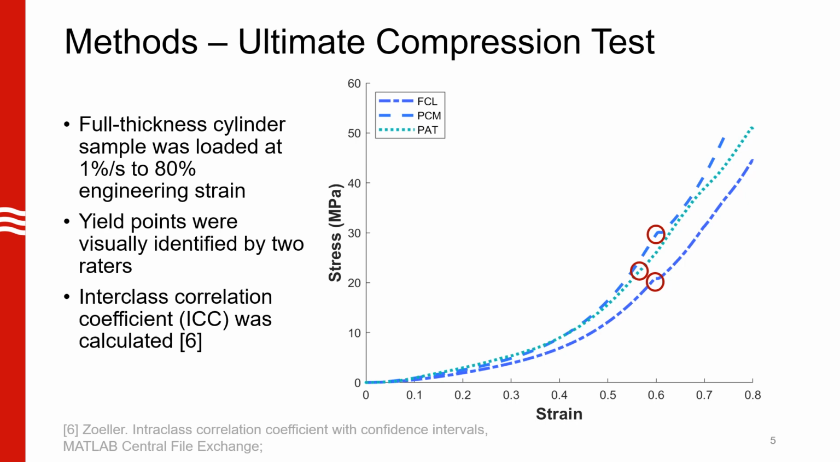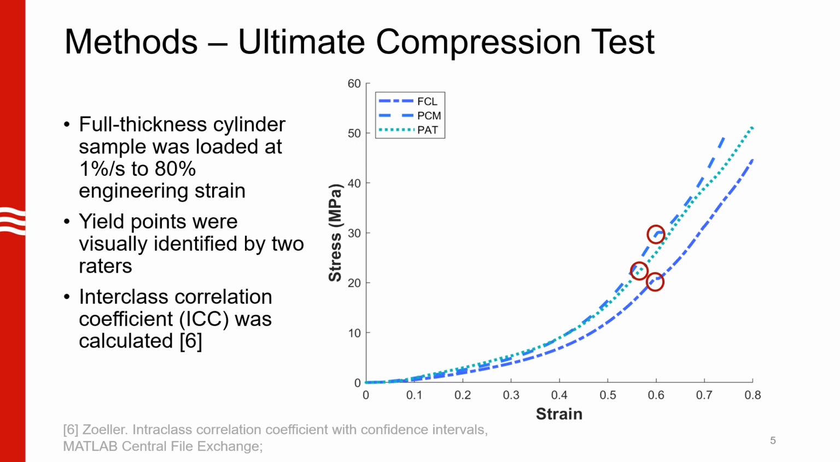Samples were loaded at 1% per second until 80% engineering strain, which is sufficient to break most of the samples. 2 raters independently identified the first yield point on the strain stress curve for each sample, and recorded the failure strain and stress at that point. The interclass correlation coefficient of the results was calculated.